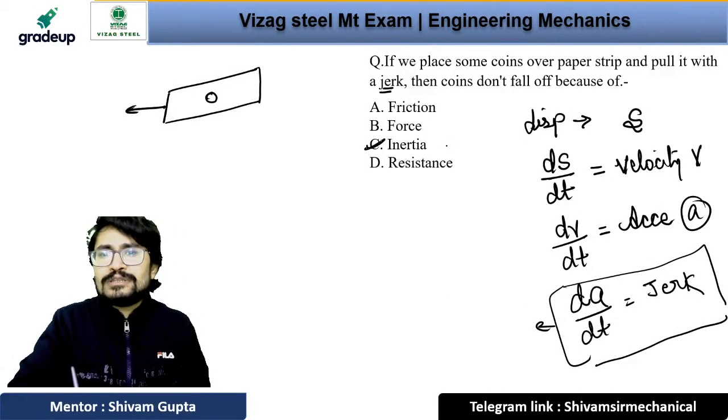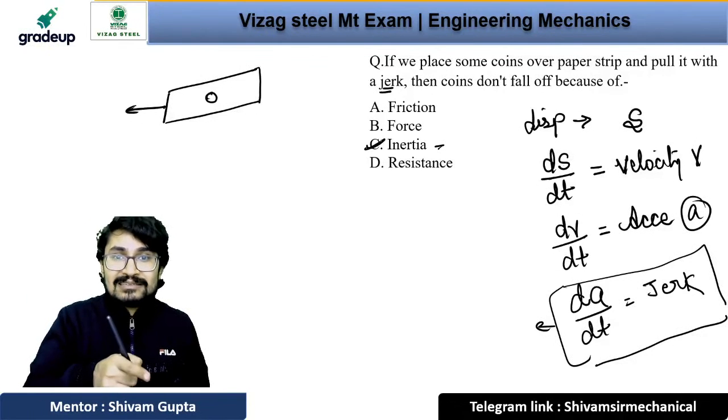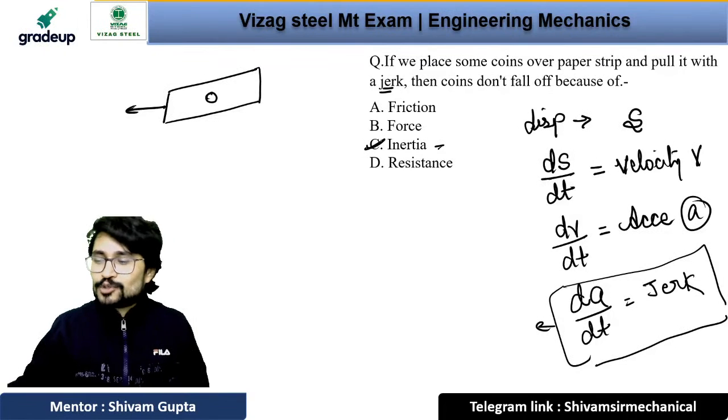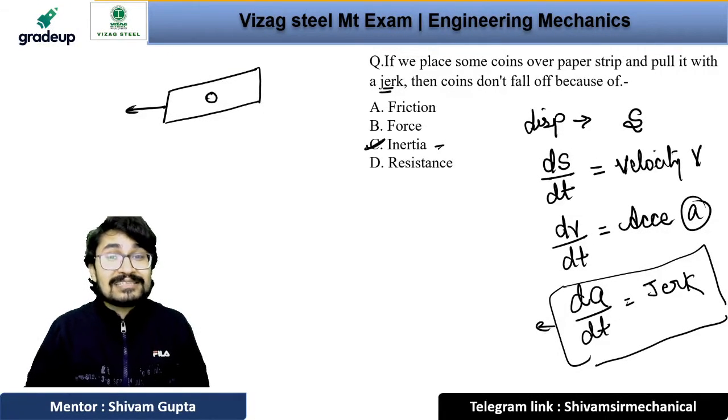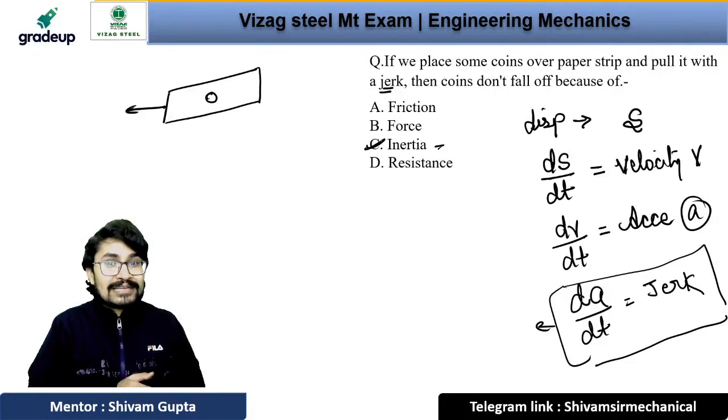And what is the law of inertia? Do you know what is the law of inertia? Inertia of motion, inertia of rest. The inertia of motion is saying that if any body is in motion, then it tends to stay in motion. If any body is at rest, it tends to stay at rest.